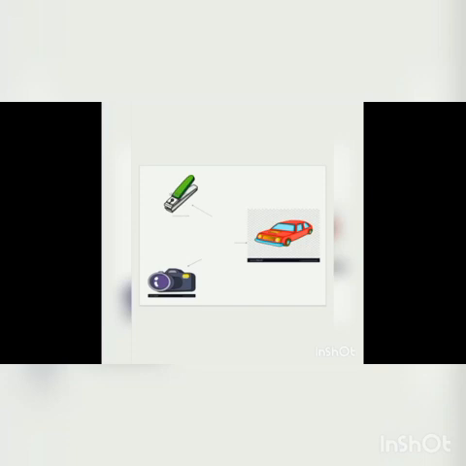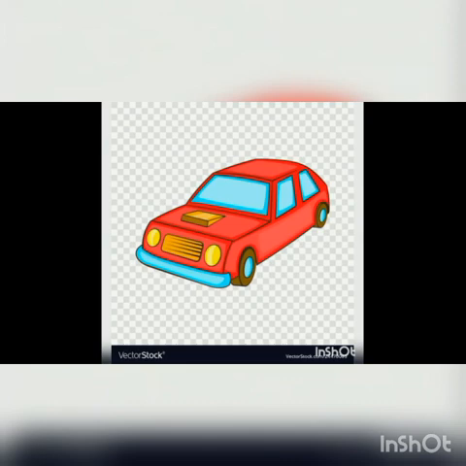What is the color of the nail cutter? Green. What is the color of the car? Red. What is the color of the camera? It's violet, black and yellow all together, right? Very good. Here we have some other picture. This is a car. This is a non-electrical machine.